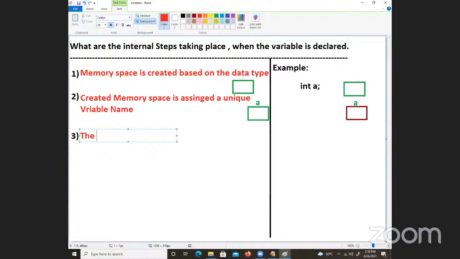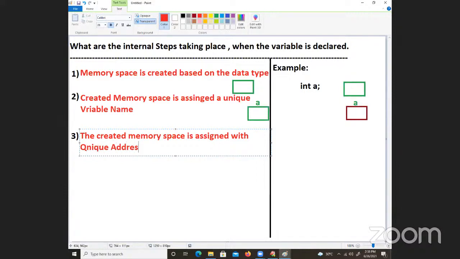The created memory space is assigned a variable for the programmer's purpose, to interact with the memory space. But the computer is very intelligent in remembering addresses. So the created memory space is assigned a unique address. This is very, very important.